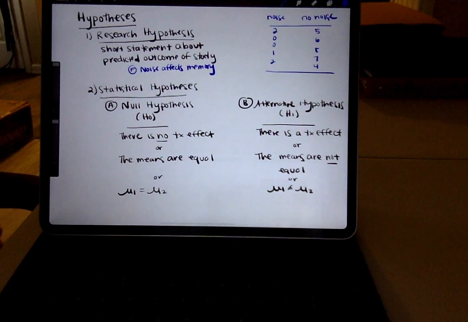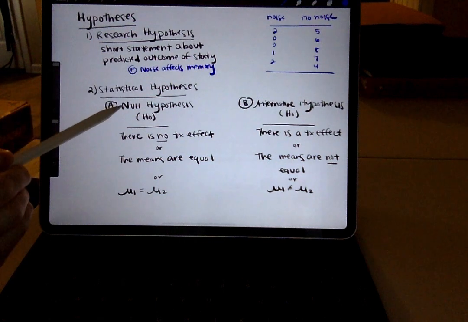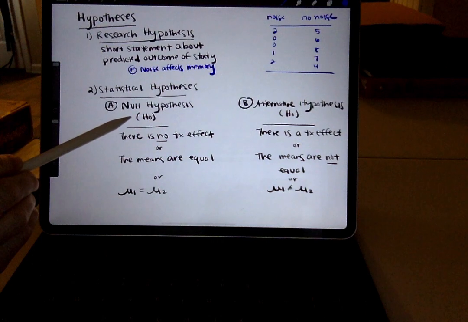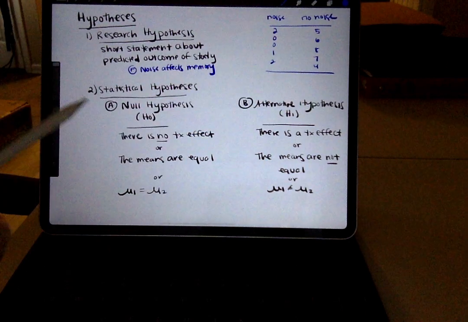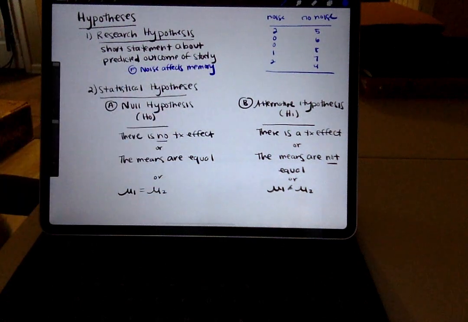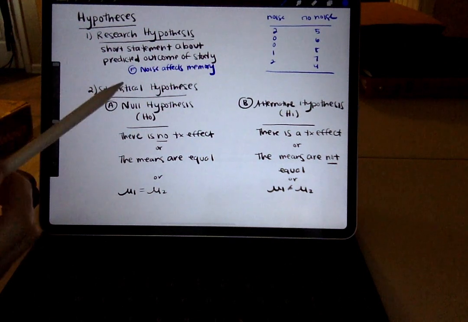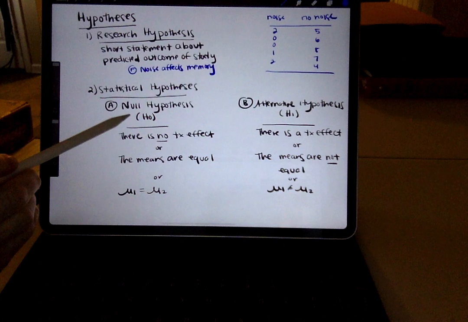Moving forward, there's another type of hypothesis that is important, and that is what we refer to as a statistical hypothesis. And there's actually two of them. The first statistical hypothesis is something that we call a null hypothesis, and the other statistical hypothesis is the alternative. I've written down here a few different ways that we can state the null and the alternative hypothesis. But let me just start with this word null.